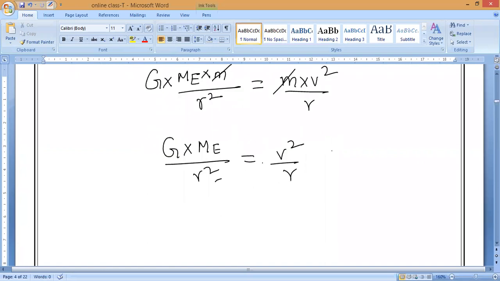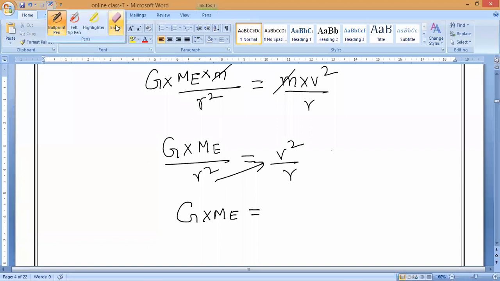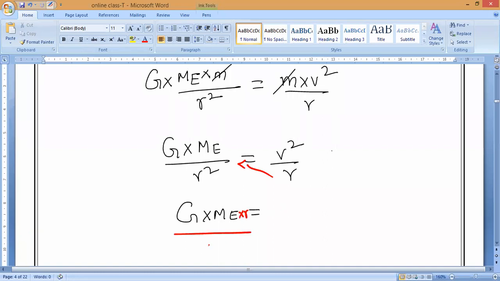Now, can I do the cross multiplication? R square will come this side, division will come this side. So G into M, which is equal to, or else can I bring this R to this side? That is better, correct? We want velocity. So here division will become multiplication. Now divided by R square, which is equal to V square. In this case, we no need to substitute the velocity formula.